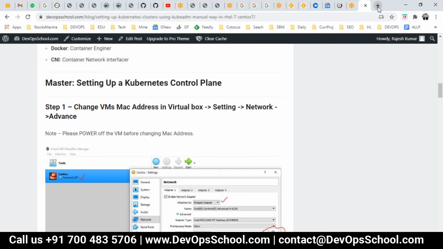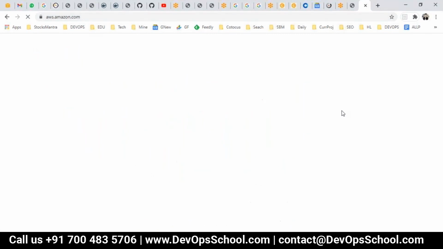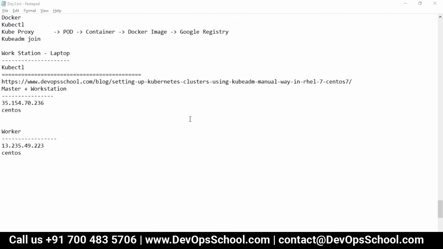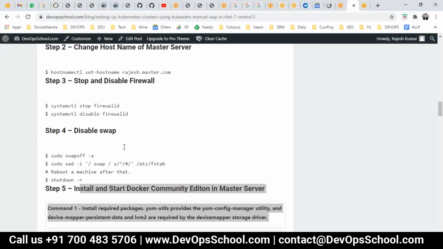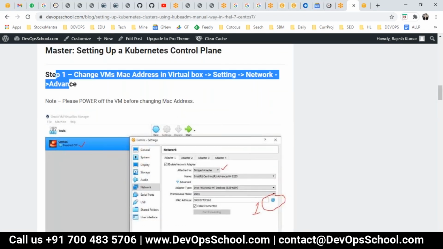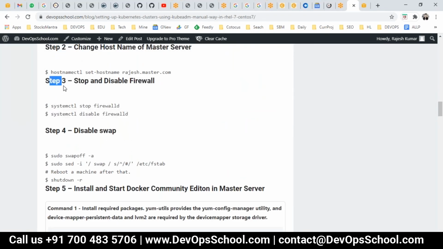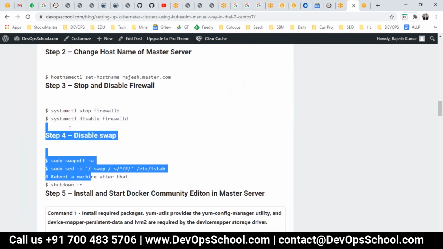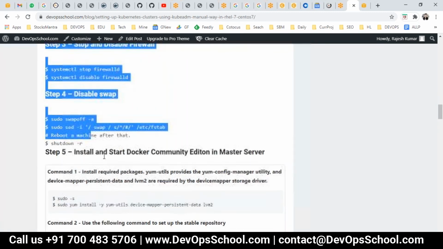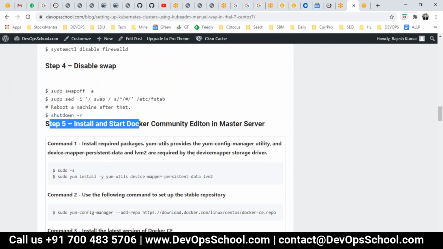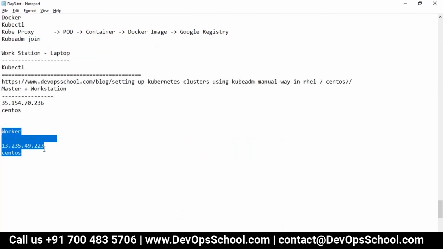So now I'm going to get 2 machines, guys, all of you. So here I have got these 2 machines, one for the master and workstation together, and one for worker. And I'm skipping step number 1, 2, 3, 4. Why? Because these are for the virtual machines, not for EC2 instance. It's done. So I'll directly move to step number 5, and let me log into this master server. I'm setting up the master first.